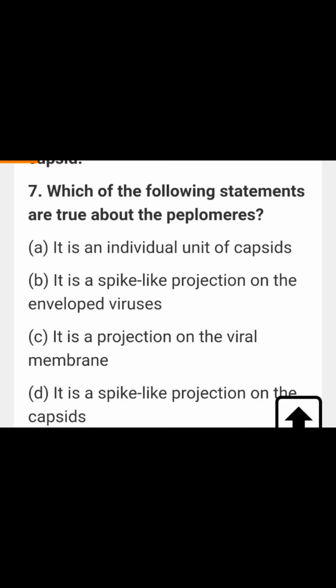Next: which of the following statements is true about the peplomers? Here you have to remember one thing, capsomers and protomers. Protomers together form the capsomer and capsomers together form the capsid. But here the question is peplomers. Peplomers are spike-like projections which emerge from the envelope of the virus. So peplomer means spike-like projection from the enveloped virus.